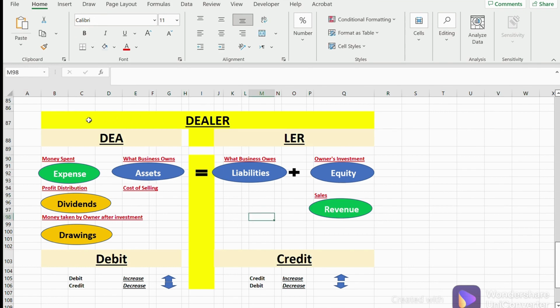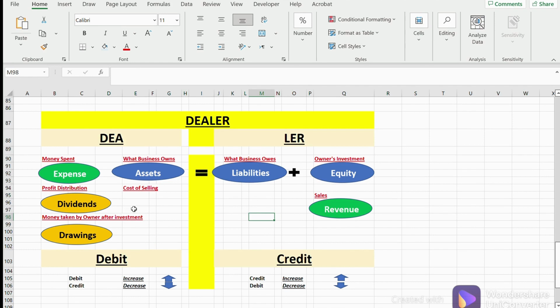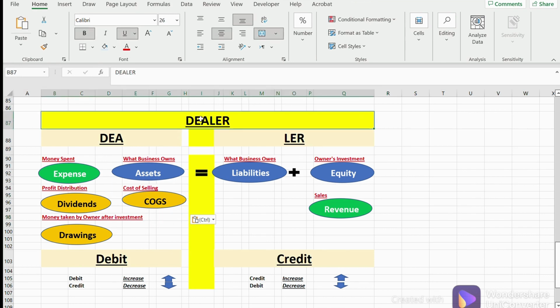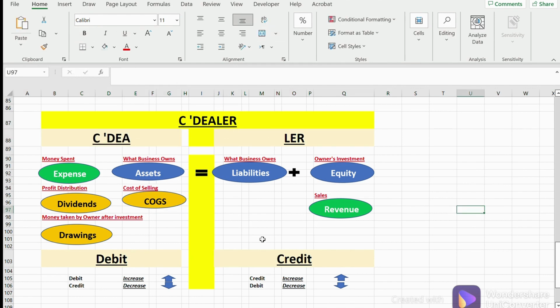Now, the question is, how did we come up with this word called DEALER, right? We will build this up step by step. But before doing that, I just want to talk about cost of selling, which is called COGS. This COGS is basically an element which plays an extremely important part in undertaking the sales, right? So that's why I want to add COGS here as well, and I want to call this word C-DEALER. And this thing I want to call then CDEA.